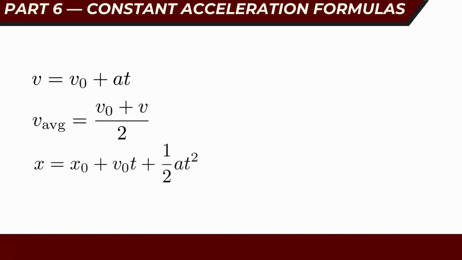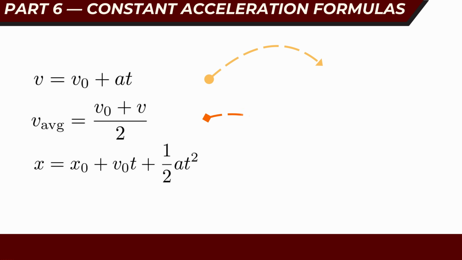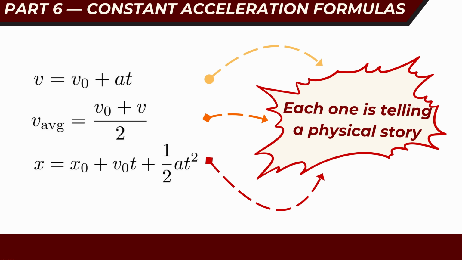In fact, these are not random formulas to memorize blindly. Each one is telling a physical story, where either velocity changes steadily with time, position accumulates from motion over time, or acceleration shapes the curve of motion. We will derive them and use them more deeply later. But for now, these are compact summaries of how constant acceleration works.